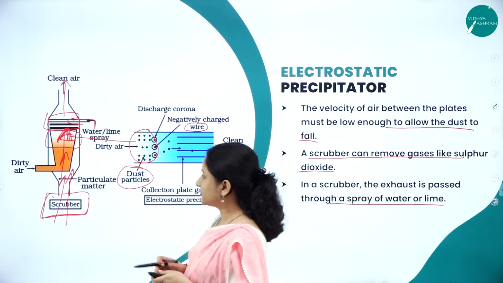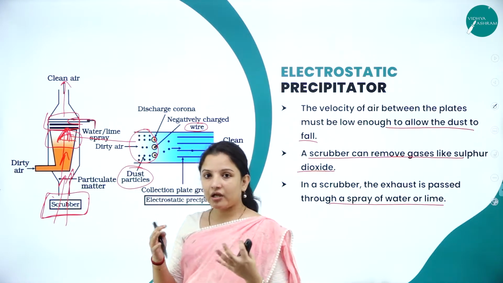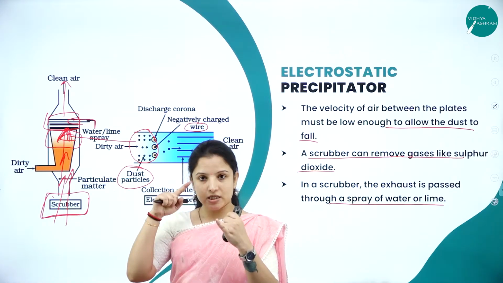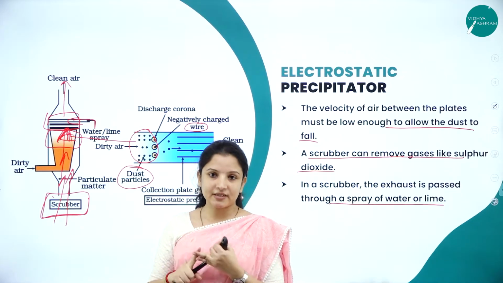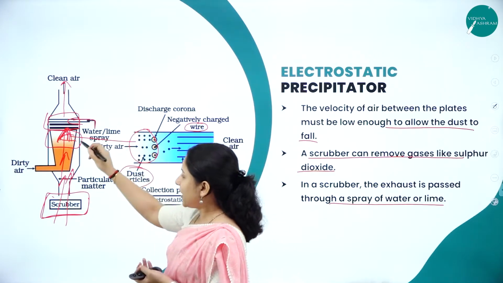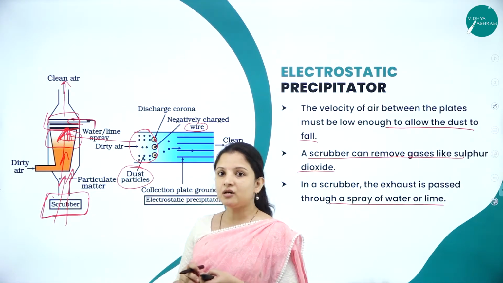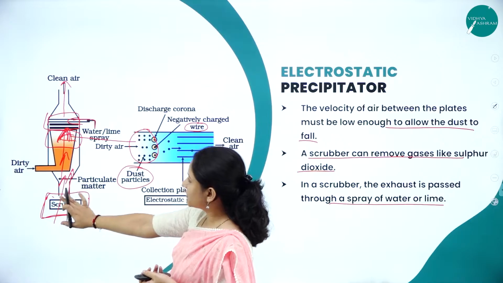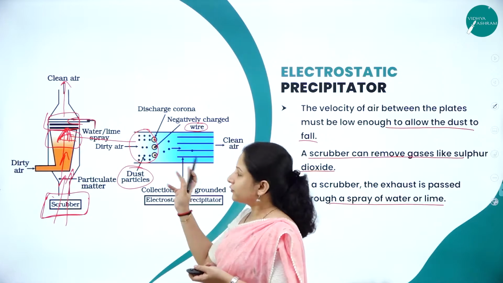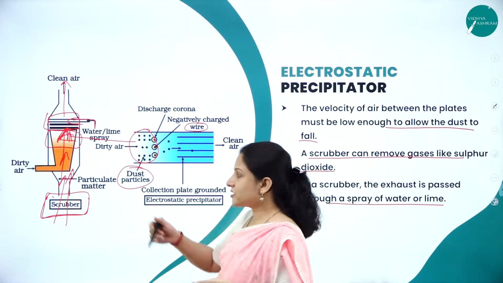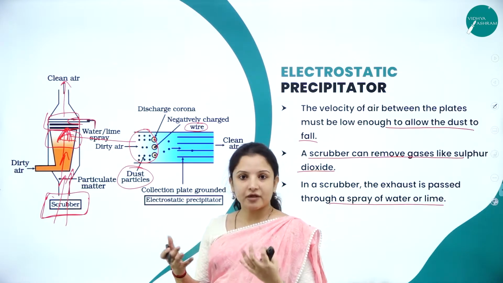So now you might have understood. Here the dirty air will enter. What all will that dirty air contain? It will contain particulate matter, which is nothing but harmful gaseous substances and dust particles. The dust particles will be collected, and along with sulfur dioxide will be collected by the scrubber. For the dust particles to fall to the scrubber, the electrostatic precipitator will help. How it will help, I have told you. When the dust particles become negatively charged, they will just fall onto the scrubber and get collected along with the removal of the sulfur dioxide.